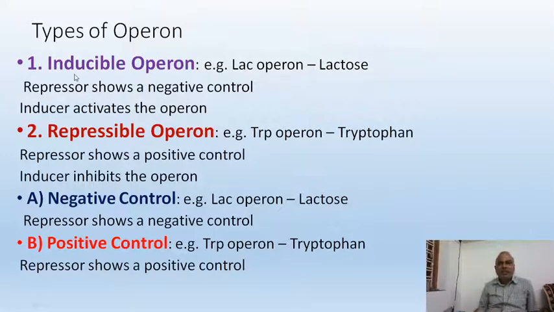So friends, let me tell you, inducible operon means the inducer comes and activates. Repressible operon means a molecule comes and stops. Negative control means the operon is designed to stop the function. Positive control means the operon is originally there for producing the material. A positive operon goes on producing. A negative one is always stopped, and under some circumstances, production starts.